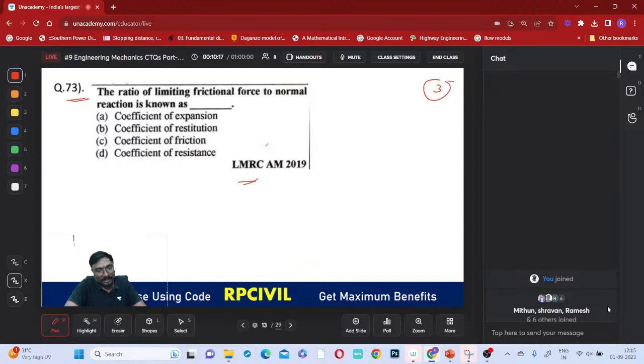So what is the answer for this, everyone? Here, the ratio of limiting friction force to the normal reaction is known as what? The limiting friction, or maximum friction, is equal to the coefficient of static friction into the normal reaction. So the ratio of limiting friction to normal reaction is called the coefficient of friction, right? Yes?